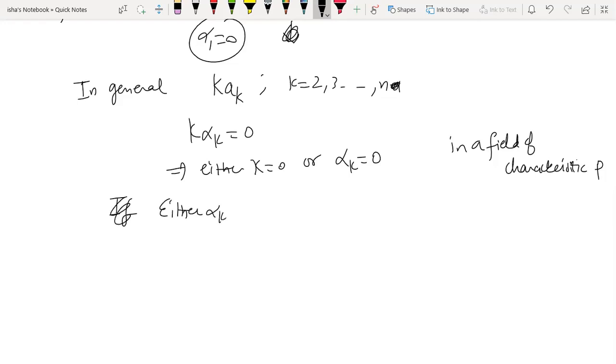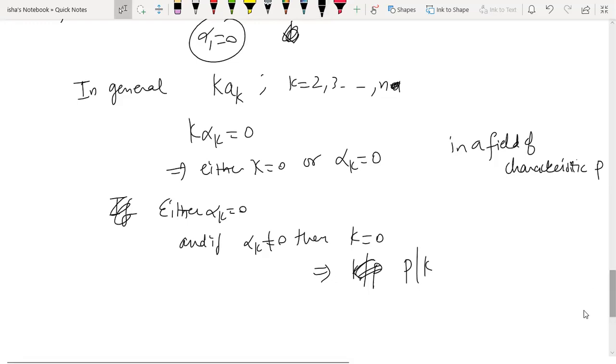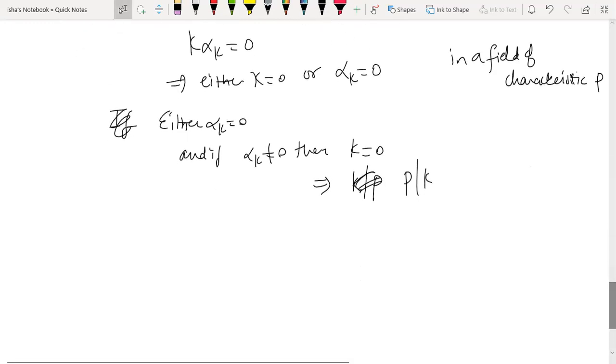Either alpha k is 0, and if alpha k is non-zero, then k is 0. So k is 0 means k is a multiple of p, because in a field of characteristic p, which numbers are 0? In Z5, we have 5 is equal to 0, we have 10 is equal to 0. So any multiple of p is going to be 0. If a number is becoming 0, it has to be a multiple of the prime number p. So that means p divides k.